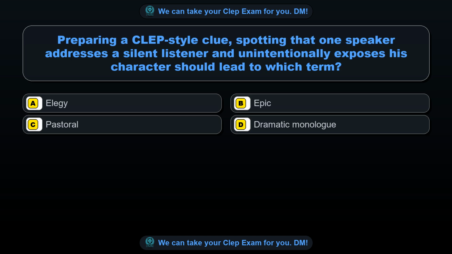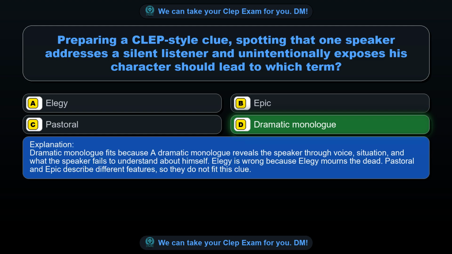Question 88. Preparing a CLEP-style clue, spotting that one speaker addresses a silent listener and unintentionally exposes his character should lead to which term? Option A, elegy. Option B, epic. Option C, pastoral. Option D, dramatic monologue. The correct answer is option D, dramatic monologue.